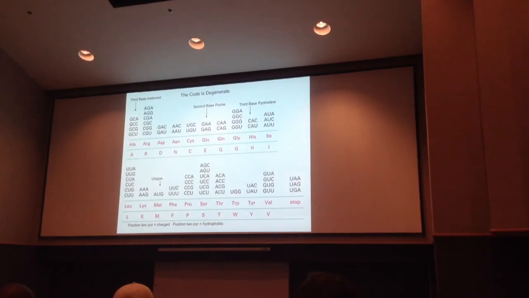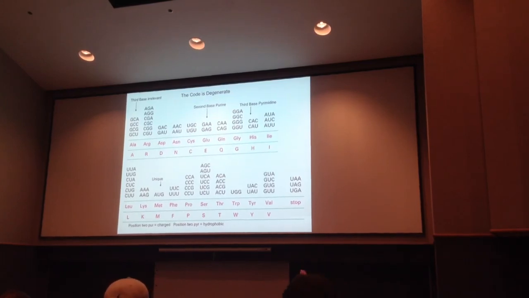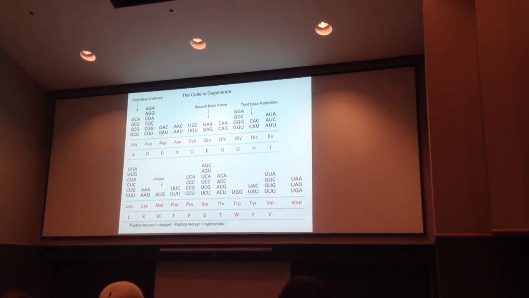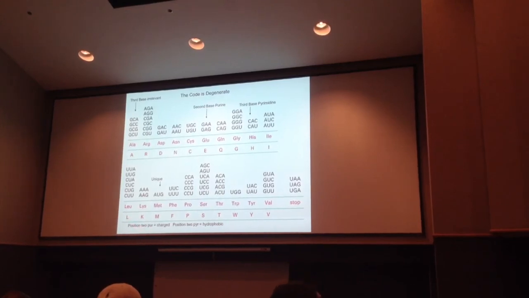There's a few other things you can play sort of games about. For instance, at position 2, if it is a purine, there's an adenosine, right? There's a purine, adenosine, here's another purine, let's see, adenosine, where's the one that's a different one? Where's the guanine? And here's a guanine, adenosine, right? Guanine. Anyway, if the second position is a purine, then the amino acid it codes for is charged.